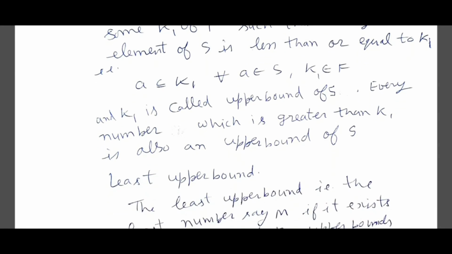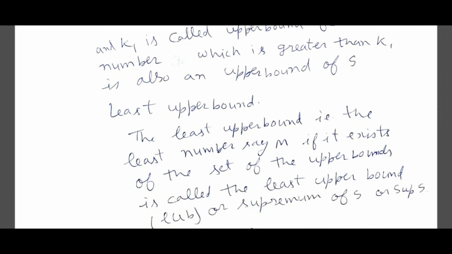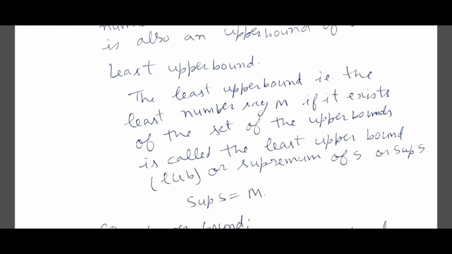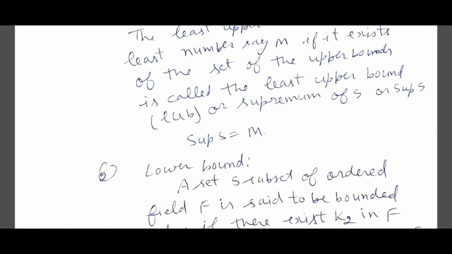Now we can see every number which is greater than k1 is also an upper bound of S. So we define here least upper bound. The least upper bound, that is the least number, say m, if it exists of the set of the upper bounds, is called the least upper bound or supremum of S. So we can write supremum of S equal to m.